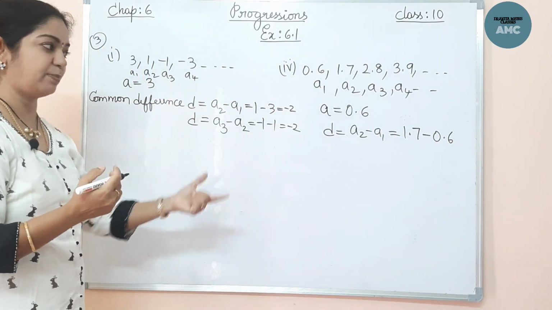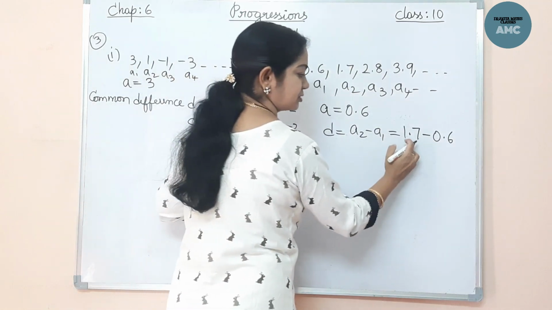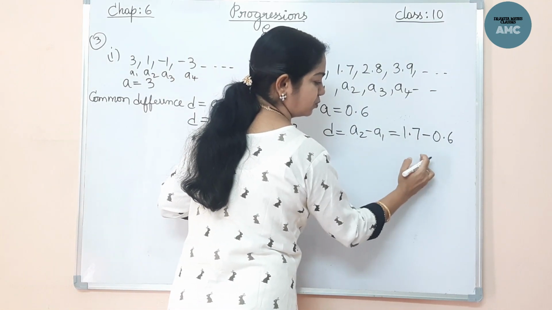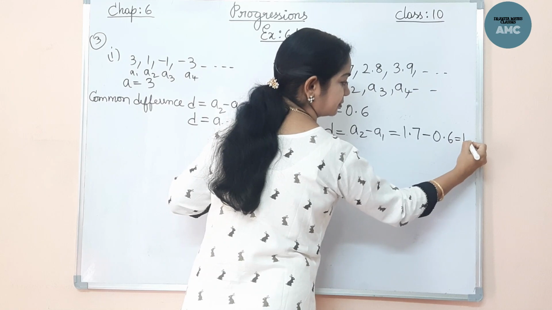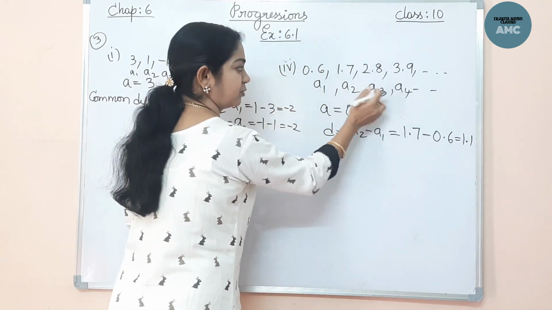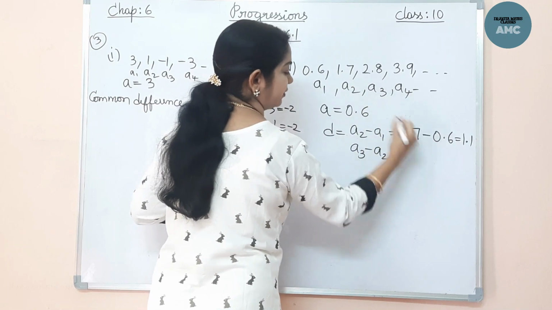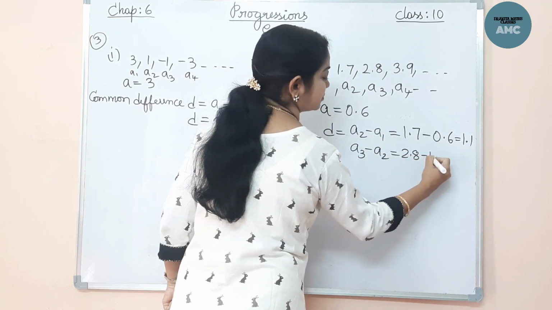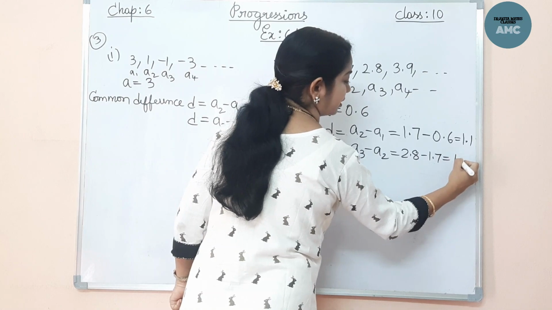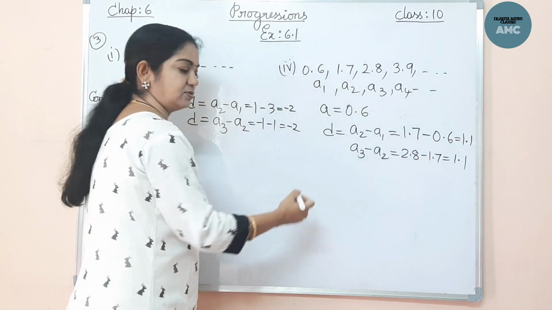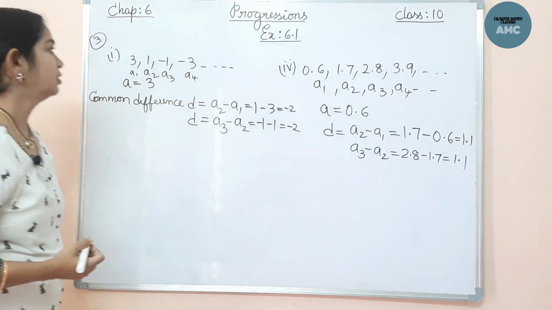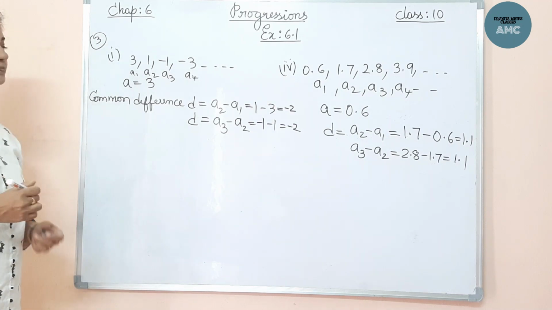Keep the decimals one upon the other. That comes to 1.1. Let me check one more: A3 minus A2, that is 2.8 minus 1.7, same thing, 1.1. The difference is the same, so this is the common difference. Quickly pause the video and note it down.